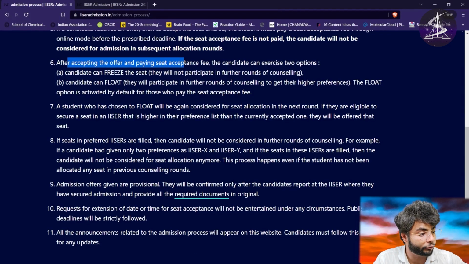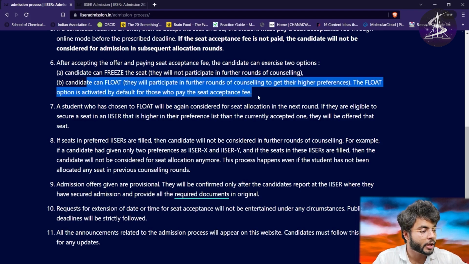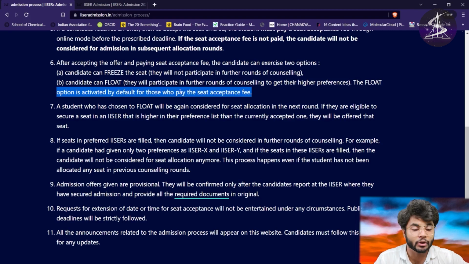After accepting the offer and paying the SAF, there are two options you have. First is you can just freeze, and you will not participate in further rounds of the counseling. You will just get the ISER which you have chosen. And second is the float option. So you will participate in further rounds of the counseling to get higher preferences. The float option is activated by default for anyone who pays the seat acceptance fees, so if you don't choose any freeze or float option, the float option will be there by default.